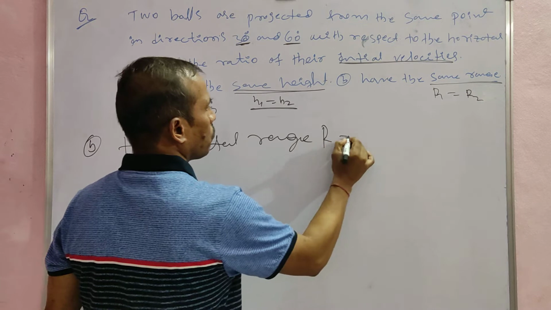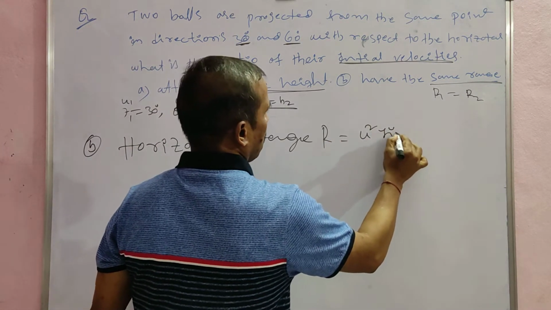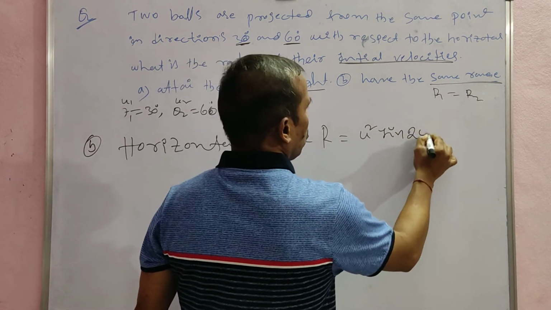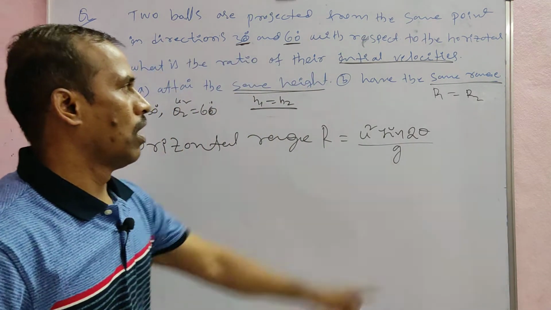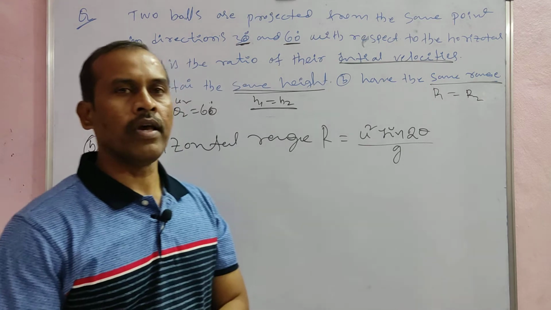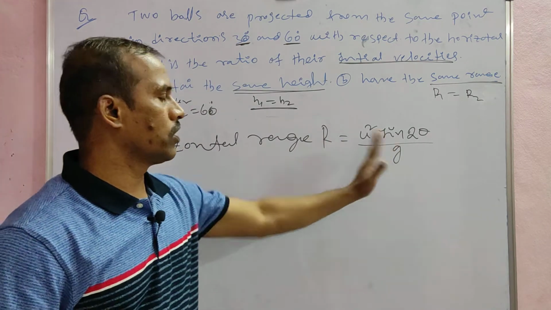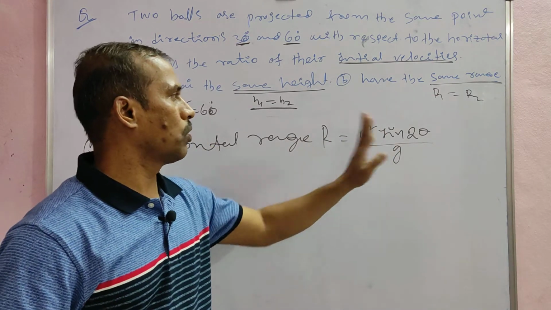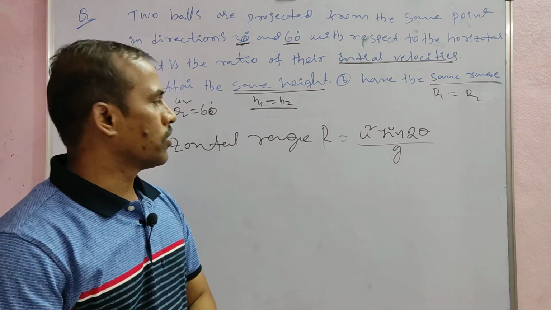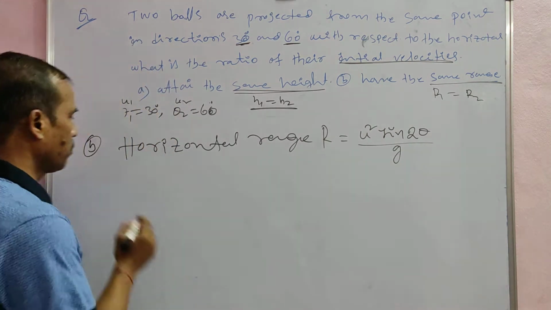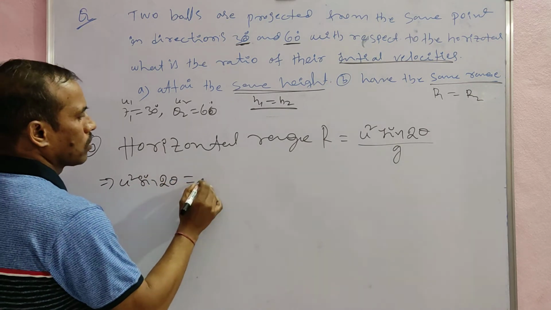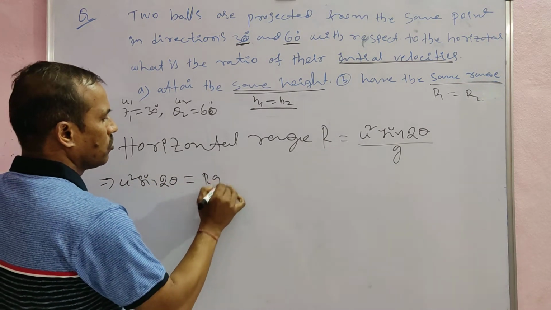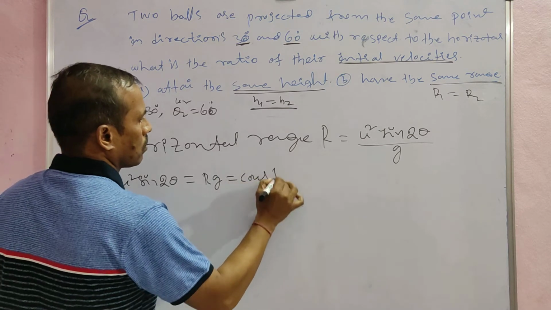R is constant and g is constant, so u square sin 2 theta is equal to Rg, that is equal to a constant.